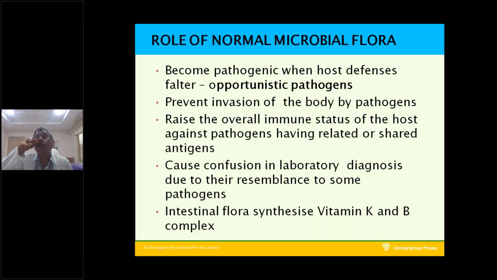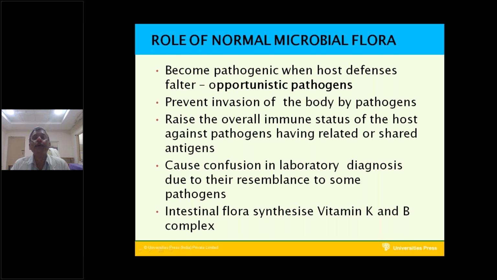Next, the role of normal flora: what is the importance of normal flora? The normal flora become pathogenic when host defenses falter. Whenever the host defense, immune system, innate immunity or acquired immunity, is defective, these bacteria will become pathogenic. They are called opportunistic pathogens.